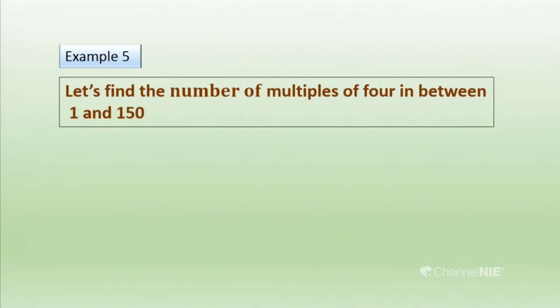Then we can move to another example. Let's find the number of multiples of 4 in between 1 and 150. So, here is an important question. So, this is statement 1. Find the number of multiples of 4 in between 1 and 150. So, how do we do that here?